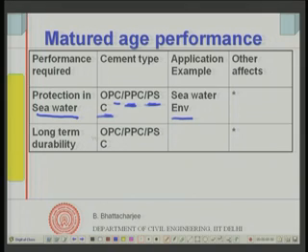For long term strength, we have already seen that PPC and PSC improve the microstructure of concrete and the permeability reduces. So, one can use them. OPC also you can use, there is no problem, but you know the behavior of OPC. OPC will not perform as well as PPC or PSC when it comes to long term durability. But supposing I use PPC with a slightly higher water cement ratio, OPC with a lower water cement ratio will perform in a similar manner. So, I have choices available, I can choose from any one of them.